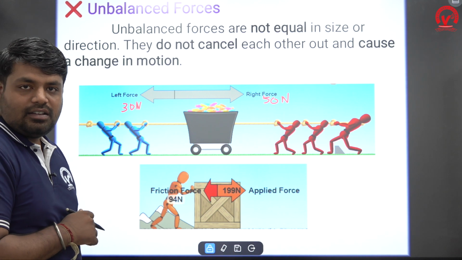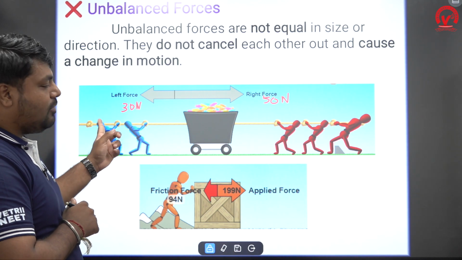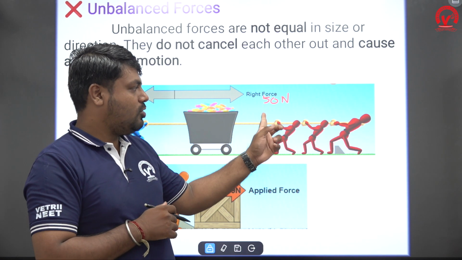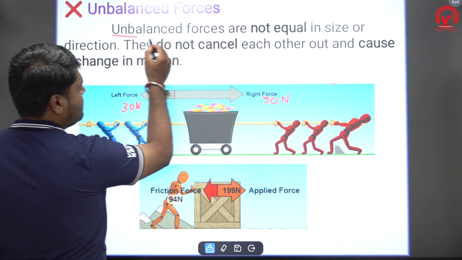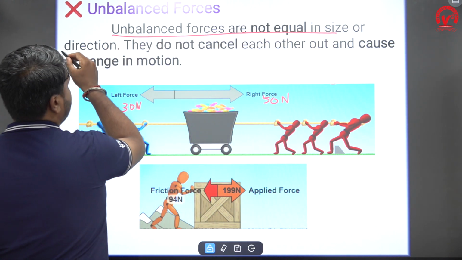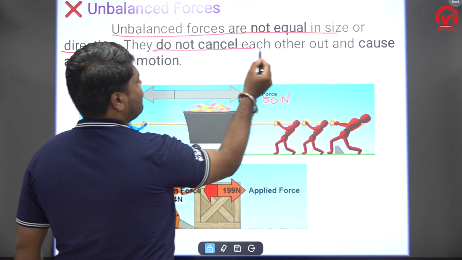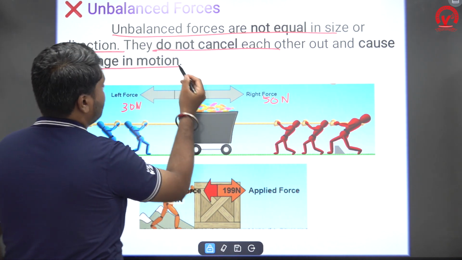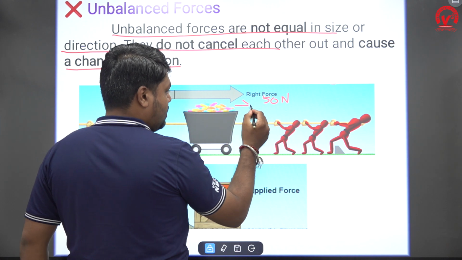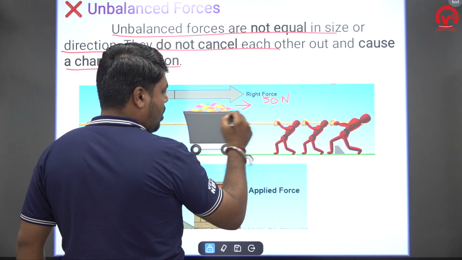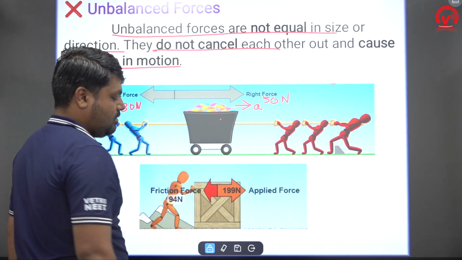Not at all, right? So here only 30 Newton is pulling and the red team is pulling with 50 Newton. So unbalanced forces are not equal in size or in direction. They do not cancel each other and cause a change in motion. The higher force is acting in this direction, so the trolley moves in this direction only.